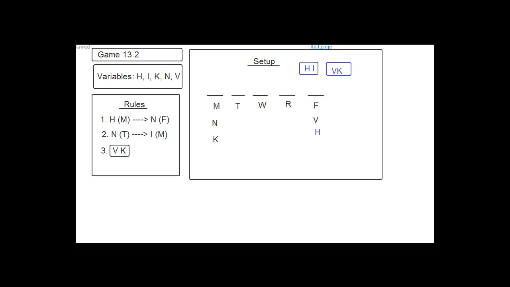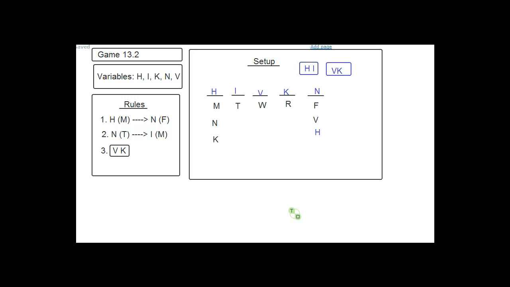Okay. Now, is that the only place where Harry can't go, or could Harry go somewhere else? Is there somewhere else that would create a problem? So the one rule that we have about Harry is here. It says if Harry's on Monday, then N has to be on Friday. So would that create a problem? If we put Harry on Monday, we'd have to put I on Tuesday, and the rule says if we put Harry on Monday, we have to put N on Friday. So let's just go ahead and put it in and check. Okay, so Harry here, that leads to N over here. And of course, because of the block, I would go here, which would put the other block, the VK block, over here. Okay, so is this an acceptable solution or is it problematic?